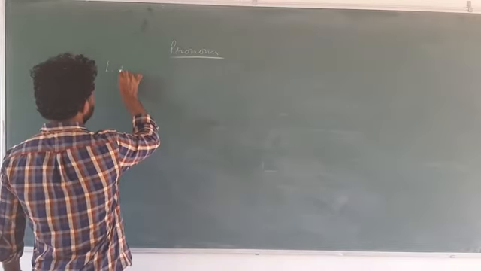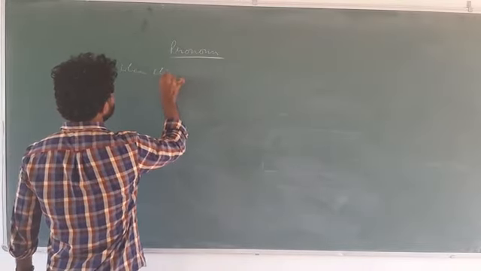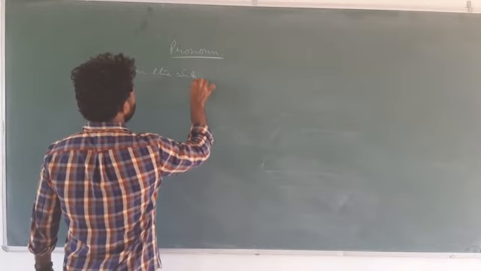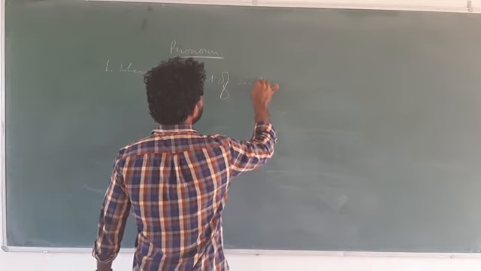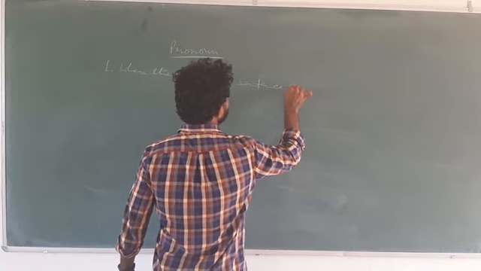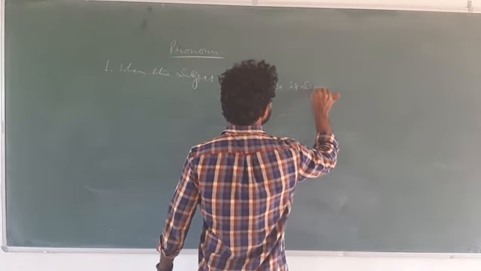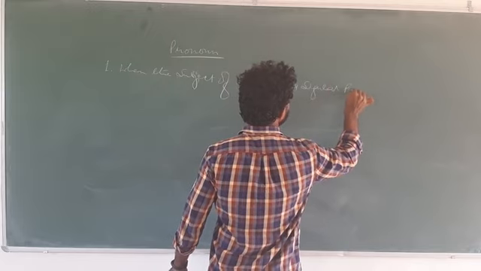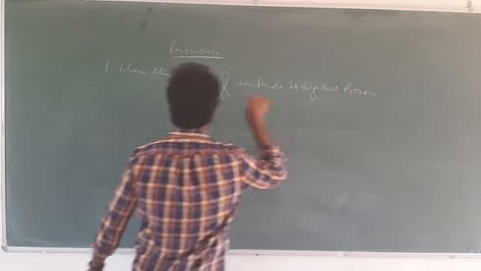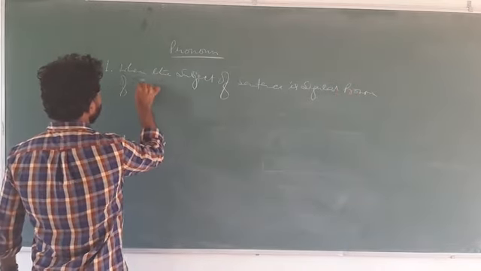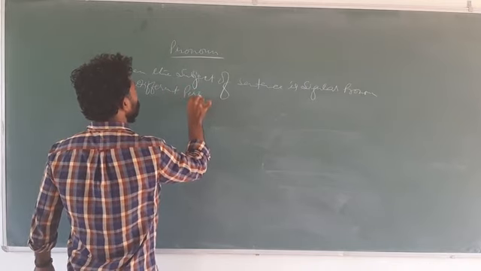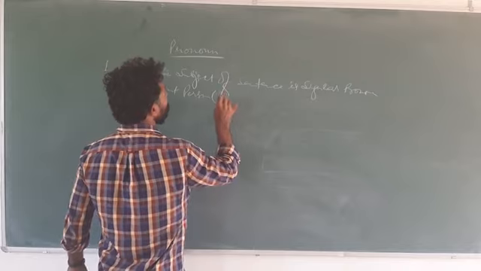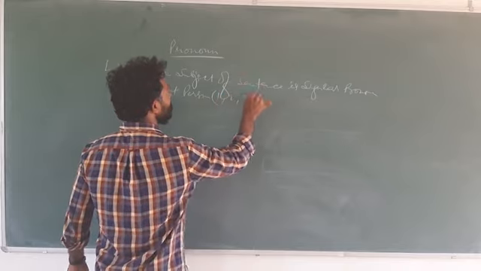I need to write: when the subject of sentence is singular pronoun of different persons. Different persons means first person, second person, and third person.